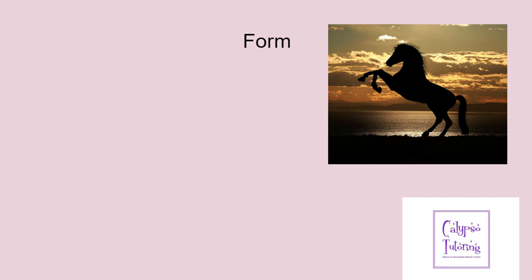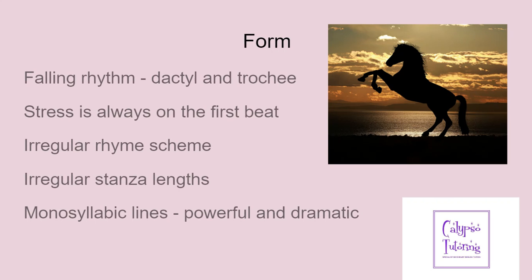So let's think about the form of the poem then. So in this poem, and you will see this really clearly in a moment when we go to look at actual examples from the poem, it has what we call a falling rhythm. Or if you want to start getting really technical with scansion, which you don't necessarily have to, a dactyl and a trochee, and I will explain a bit more when I've got an example from the poem.